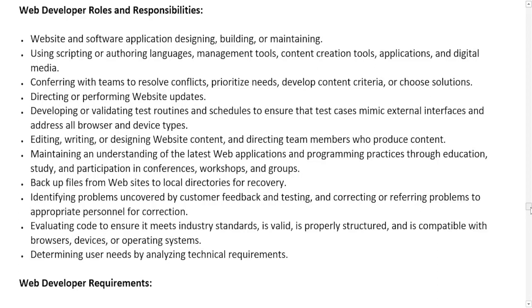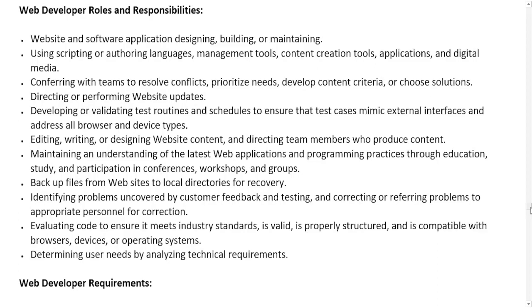editing, writing, or designing website content, and directing team members who produce content, maintaining an understanding of the latest web applications and programming practices through education, study, and participation in conferences, workshops, and groups, backing up files from websites to local directories for recovery, identifying problems uncovered by customer feedback and testing, and correcting or referring problems to appropriate personnel for correction, evaluating code to ensure it meets industry standards, is valid, is properly structured, and is compatible with browsers, devices, or operating systems, determining user needs by analyzing technical requirements. So all these are the detailed roles and responsibilities for a job of a web developer.